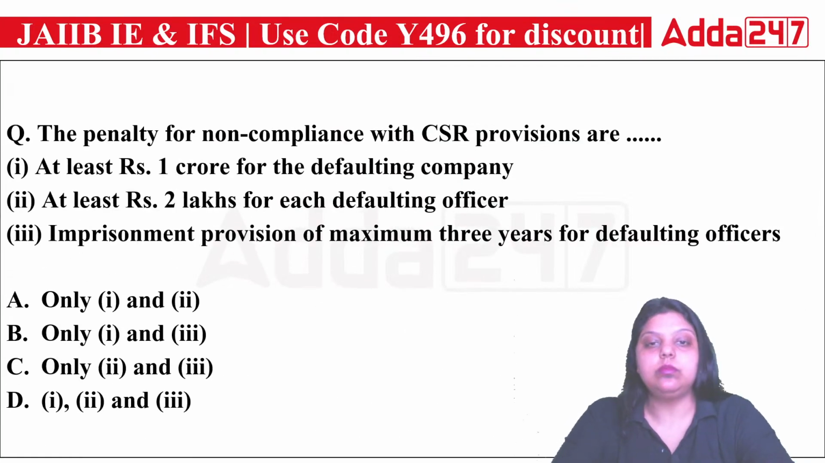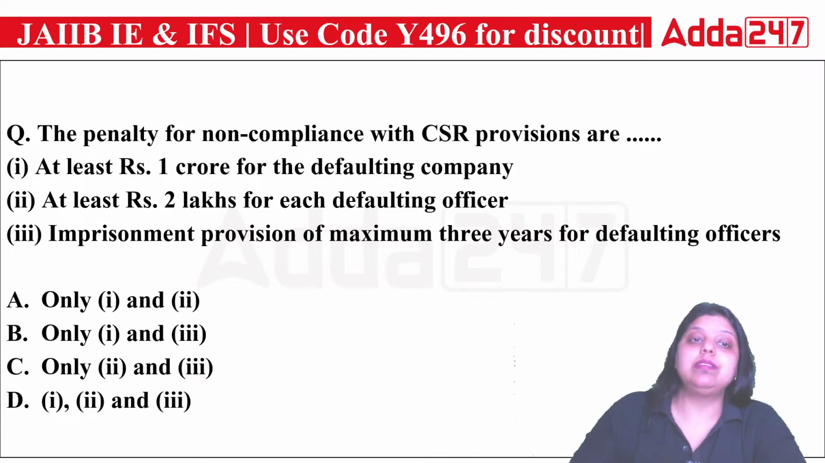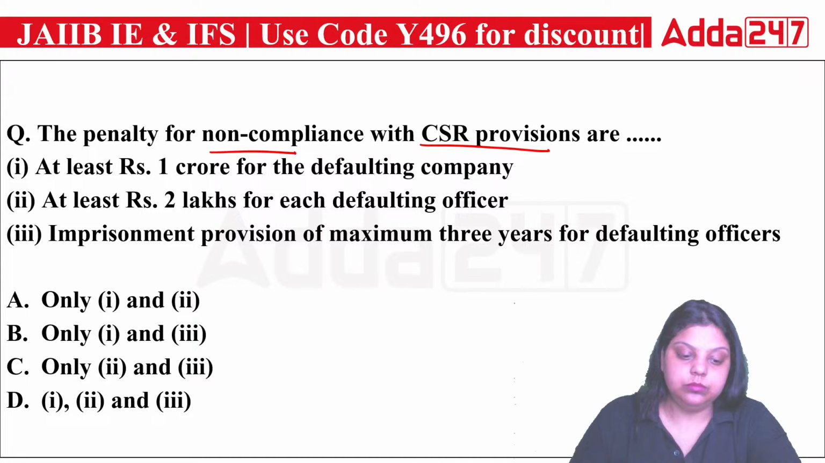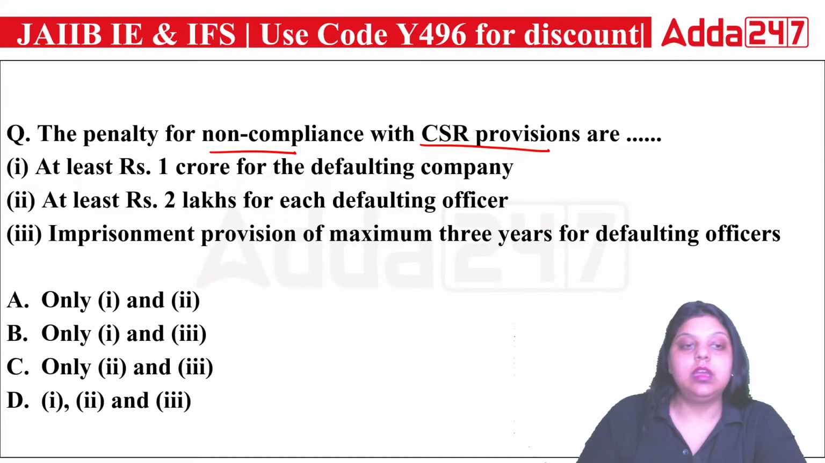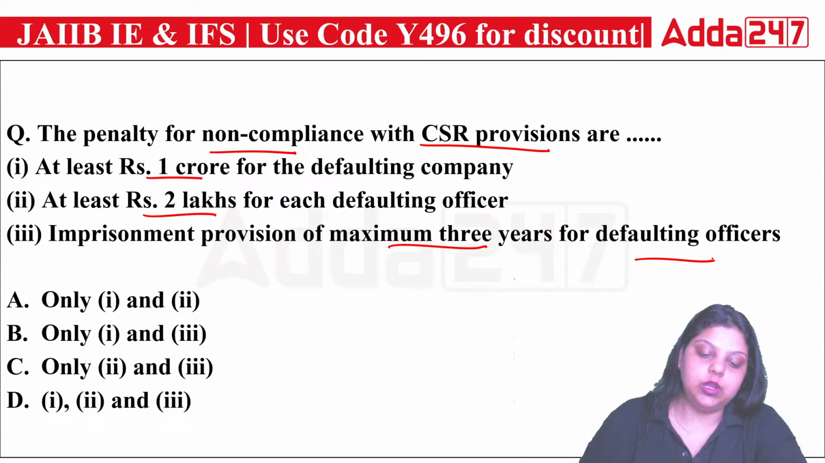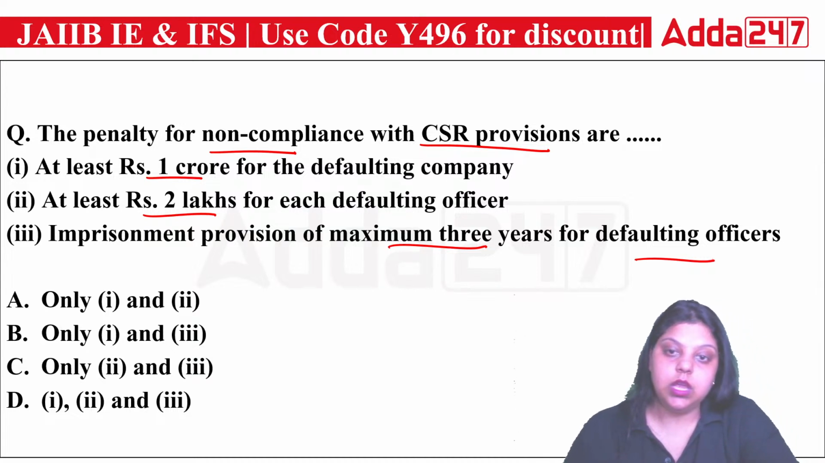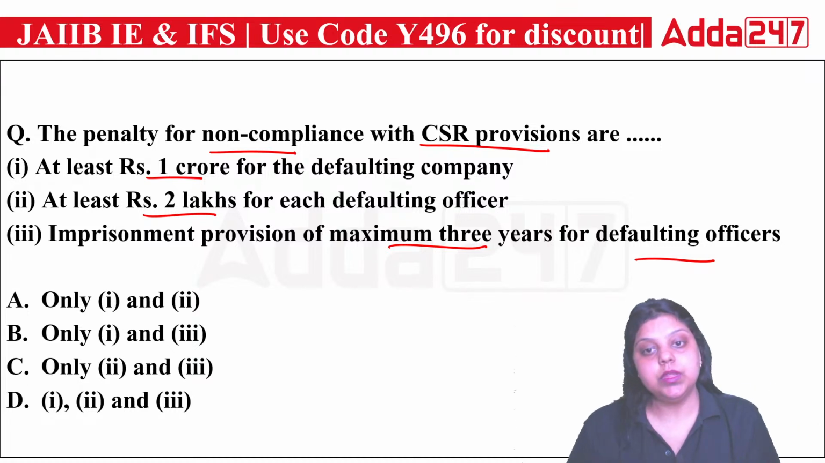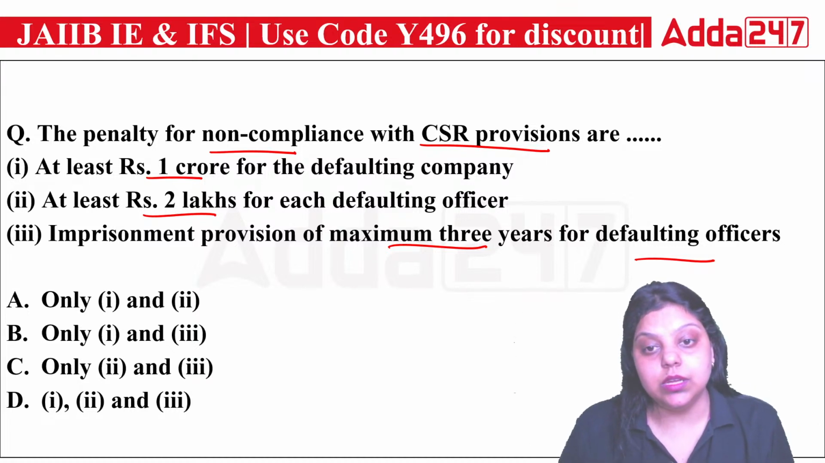Now, next question: the penalty for non-compliance with CSR provisions are: first, at least 1 crore for the defaulting company, at least 2 lakh for each defaulting officer, and an imprisonment provision of maximum 3 years for the defaulting officer. Which one is correct here? A, B, C or D?